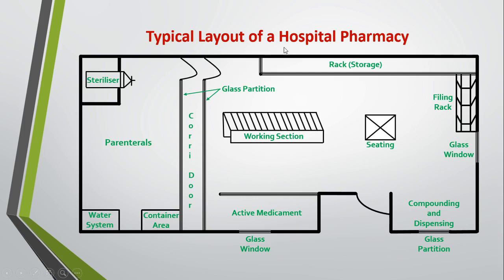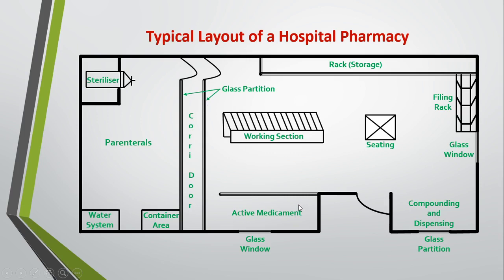You can see here the entrance to the parenteral manufacturing. Also here the glass partition, and here the corridors. In this corridor there are separate AHUs, that is air handling units.